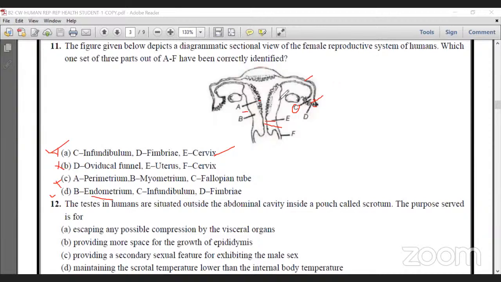In D, it is myometrium, but endometrium is mentioned. A is endometrium, B is myometrium. That's why D is also wrong.